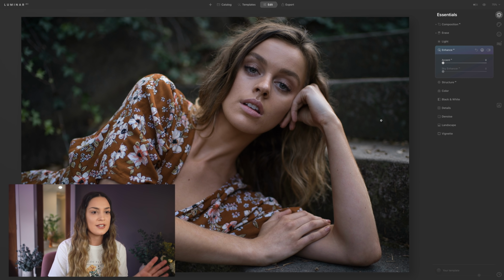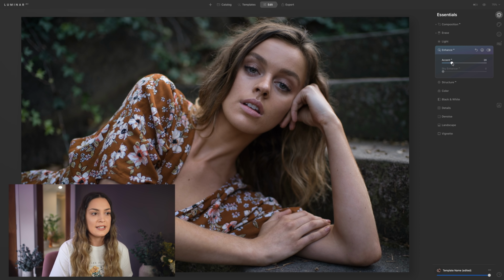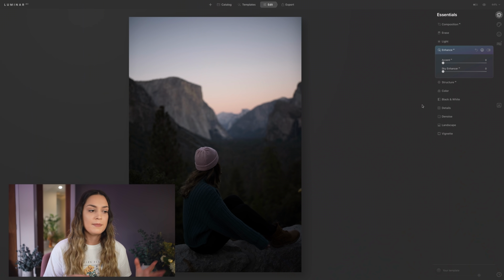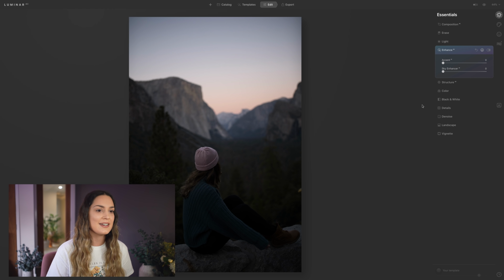One of my favorite tools that I've been having so much fun using is the Enhance AI. Using it on this photo here, we're going to bring up the Accent AI slider. And as you can see, this is going to start balancing out the exposure and the color of our photo. I do have another photo that I've taken that I really want to show you with the Enhance AI, because on this photo, it just really blew my mind how this Accent AI slider works.